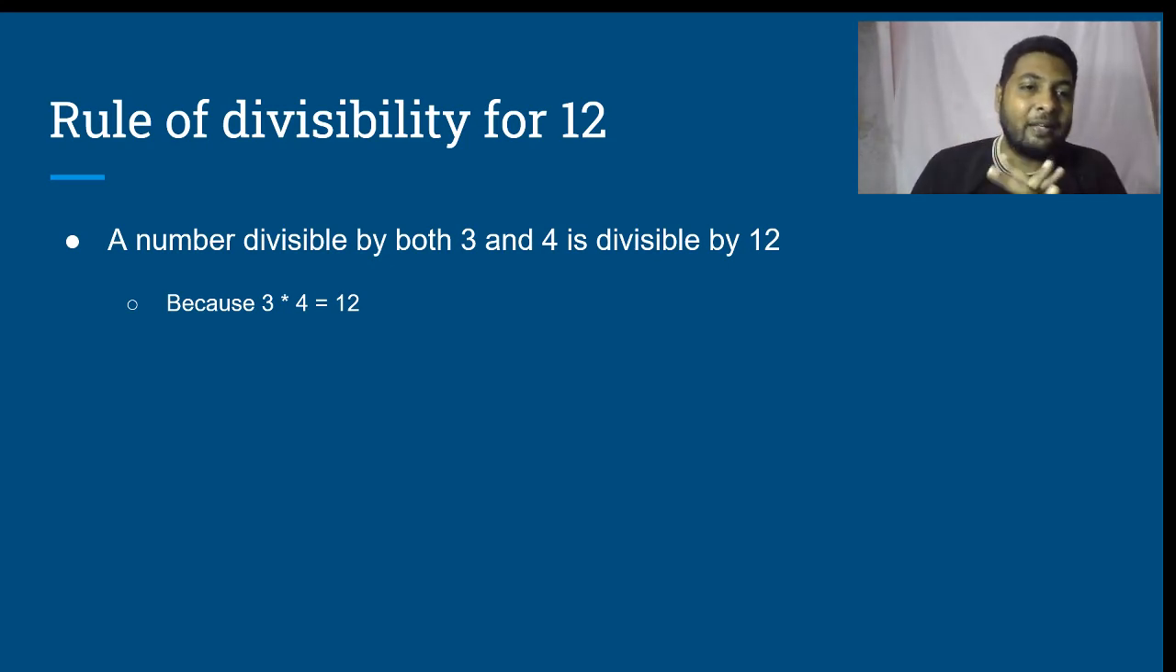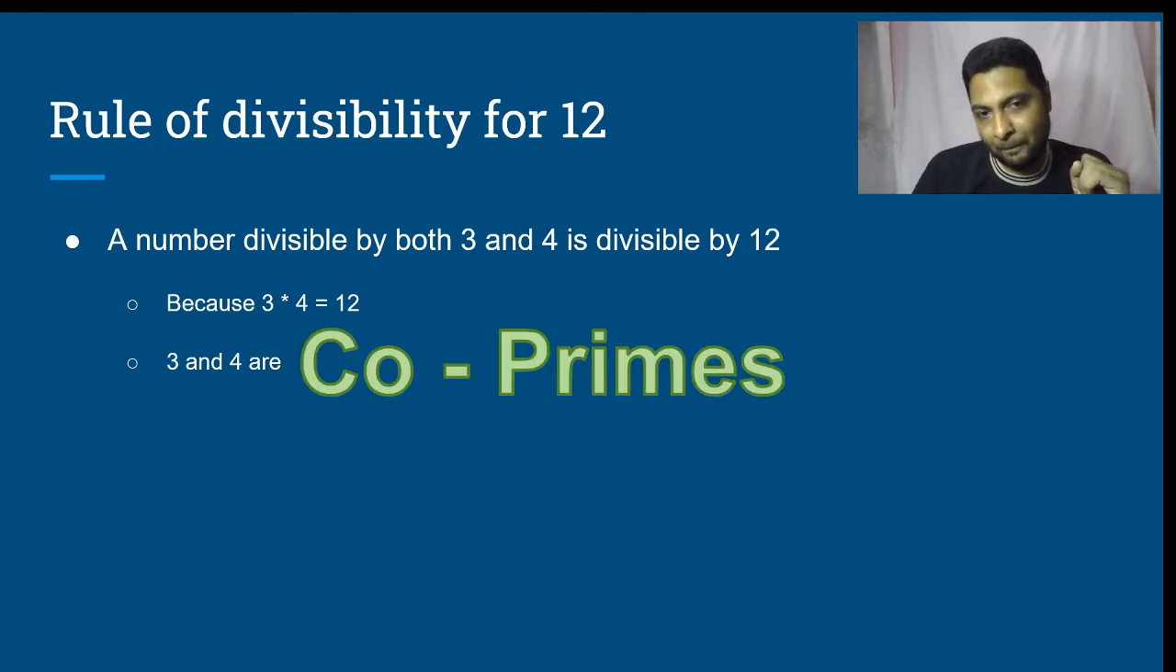Therefore, I cannot take them. Whereas 3 and 4 I can take because 3 into 4 is 12 and at the same time 3 and 4 are co-primes. So, a number which is divisible by 3 and by 4 is divisible by 12.